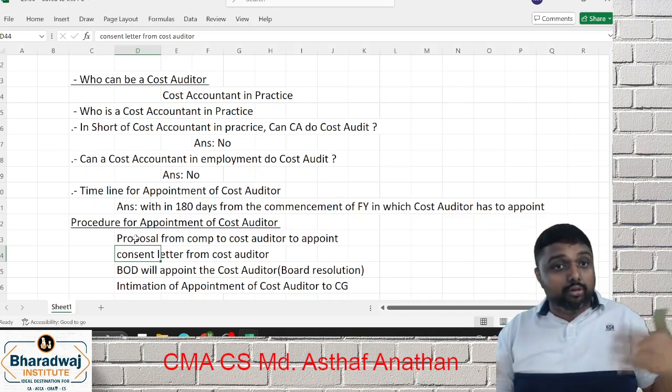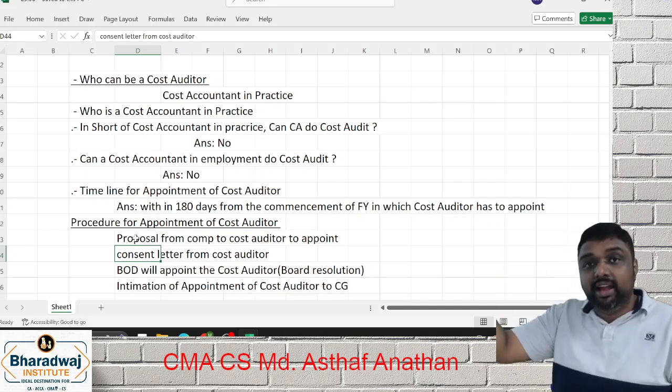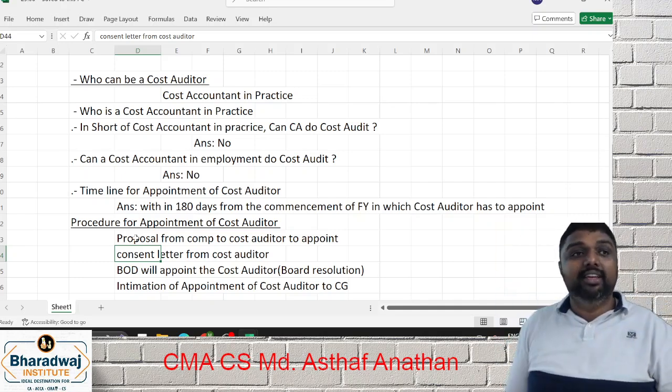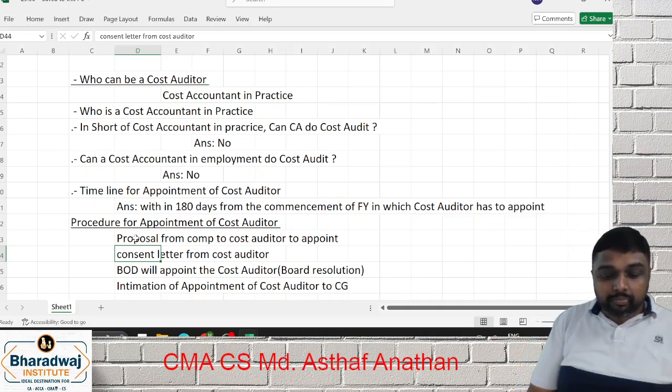Next two-mark question: who will appoint a cost auditor? They will give the options: board of directors, members in AGM, MCA or C&AG. You have to mention only the board of directors. So this will come by board letter.